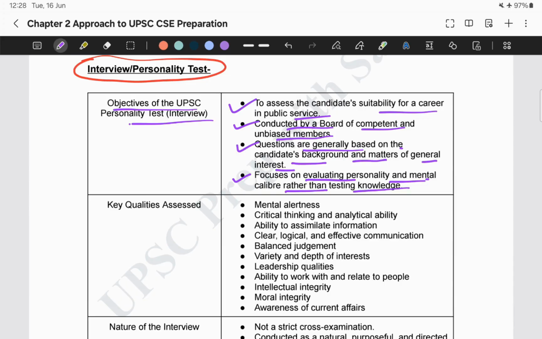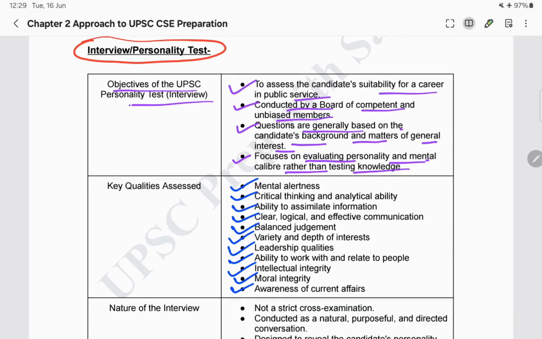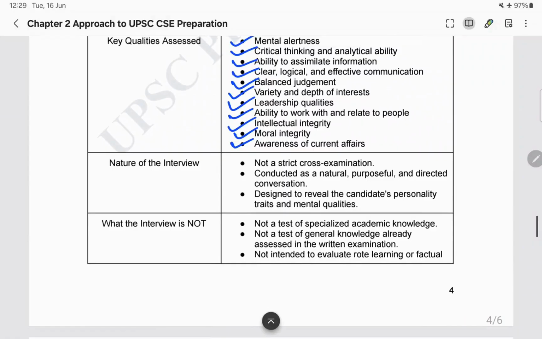So what are the key qualities that the board looks for in a particular aspirant? First is mental alertness, then critical thinking and analytical ability, ability to assimilate information, clear, logical, and effective communication, balanced judgment, variety and depth of interests, leadership qualities, ability to work with and relate to people, intellectual integrity, moral integrity, and awareness of current affairs. These are a few of the qualities based on which the candidate is assessed.